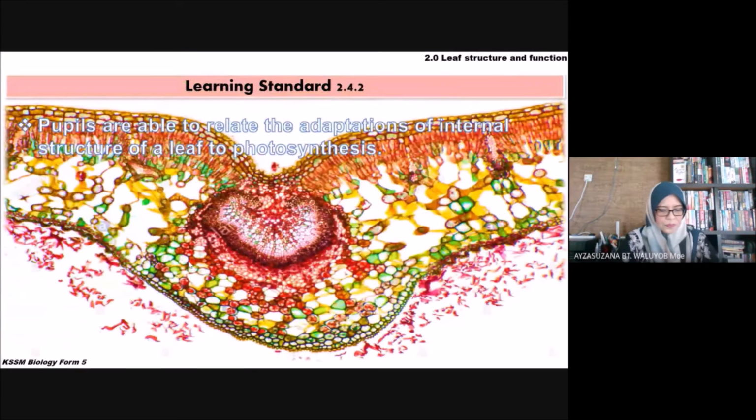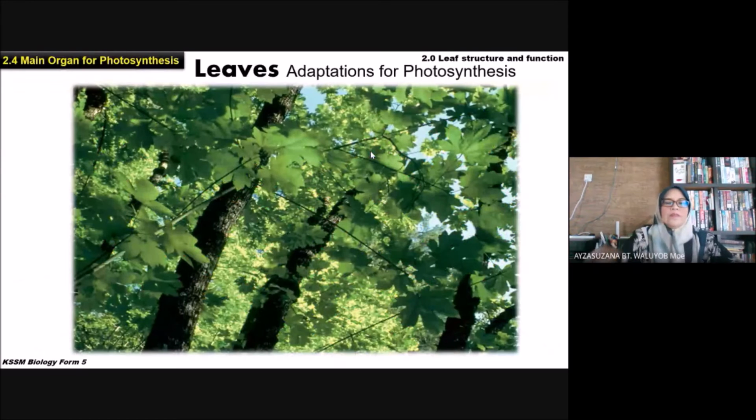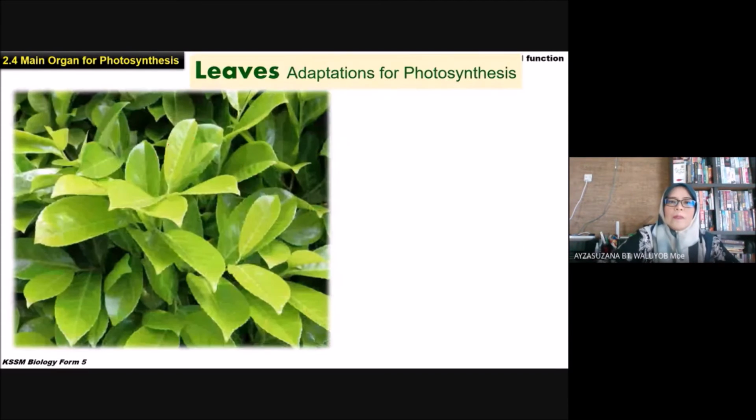Now we are going to the next subtopic or next learning standard. In this subtopic, we will learn how the adaptation of the internal structure of a leaf to photosynthesis. Macam mana daun itu dia boleh adapt untuk menjalankan proses photosynthesis. This is the leaf. A lot of leaf here. Dekat satu pokok ada banyak sangat daun. So, how can all these leaves adapt for the photosynthesis process?